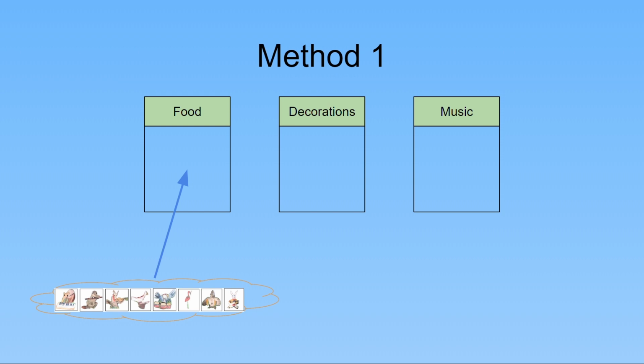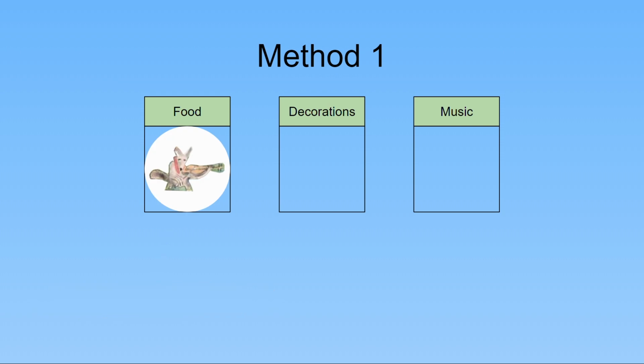This method is very simple. First, we choose any of the 8 animals to do food. For example, let's say we choose coyote to plan out food. After choosing an animal to do food, we choose an animal to do decorations. We can choose any of the 8 animals, including the animal we chose to do food. In fact, for our example, let's choose coyote to do decorations. So the coyote will do both food and decorations.